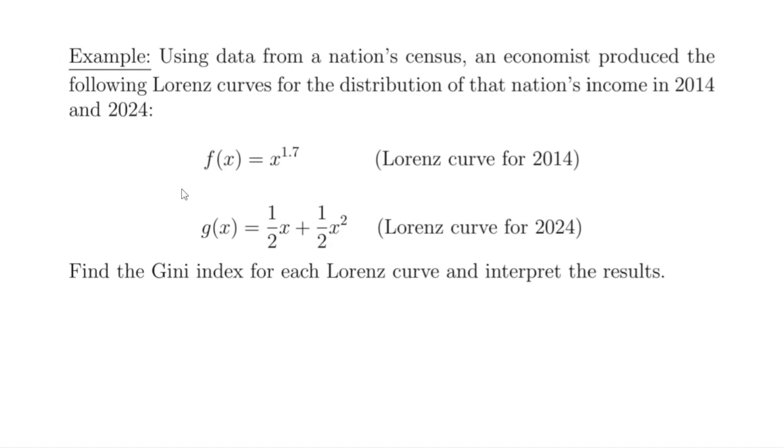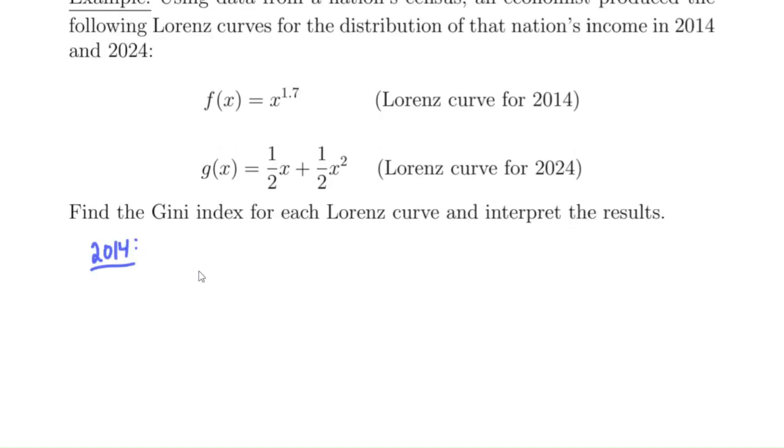So let's actually do the calculations. What's the Gini index in 2014? Well, in 2014, the Gini index is going to be the integral from 0 to 1 of x minus x to the 1.7 power dx. And then remember, we have to multiply it by 2.